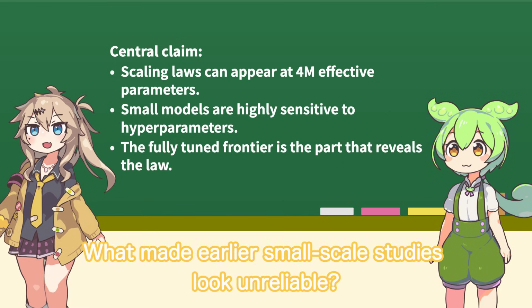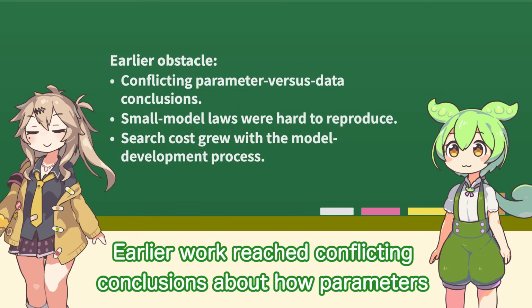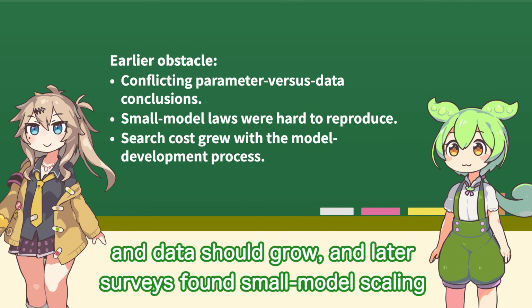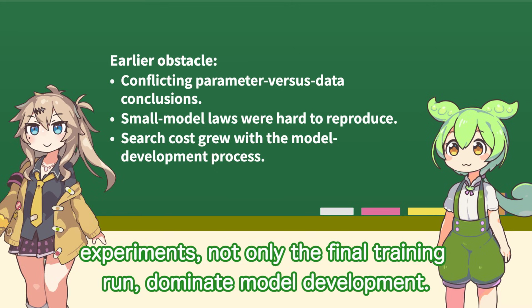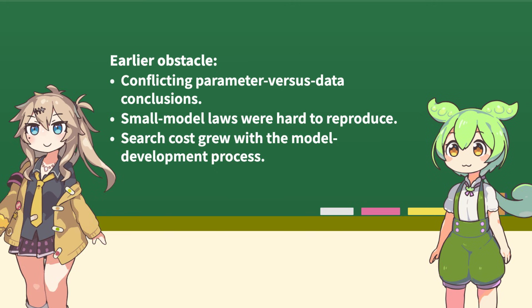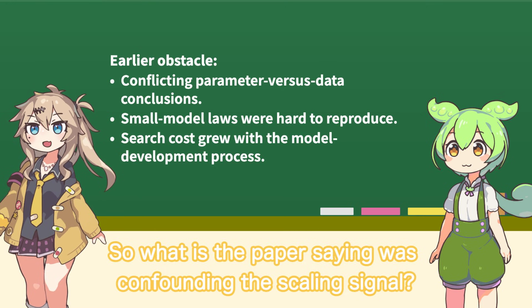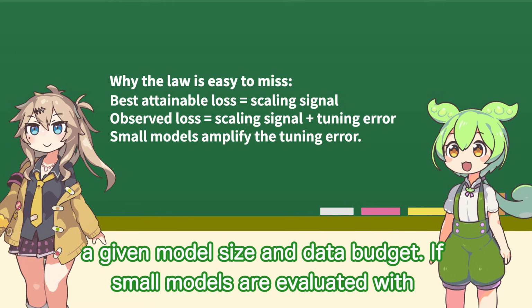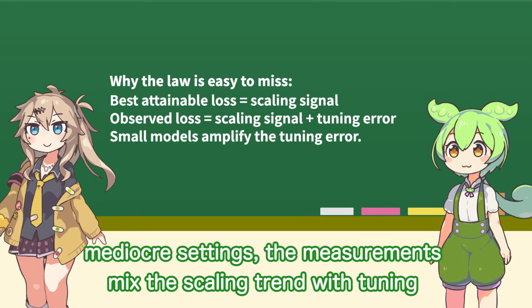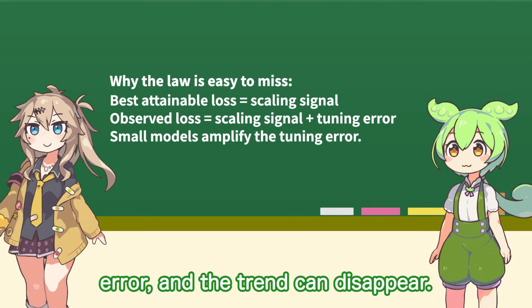What made earlier small-scale studies look unreliable? Earlier work reached conflicting conclusions about how parameters and data should grow, and later surveys found small model scaling laws hard to reproduce. The cost problem made this worse for experiments. So what is the paper saying was confounding the scaling signal? Hyperparameter quality. A scaling law describes the best attainable loss for a given model size and data budget. If small models are evaluated with mediocre settings, the measurements mix the scaling trend with tuning error.